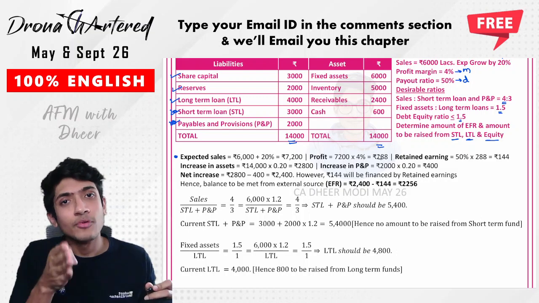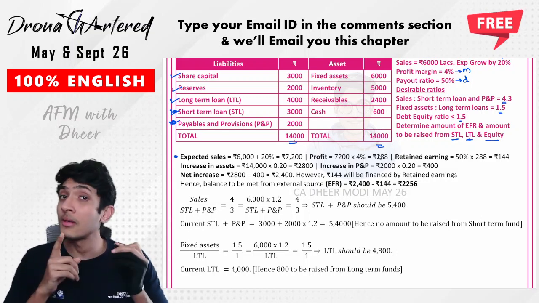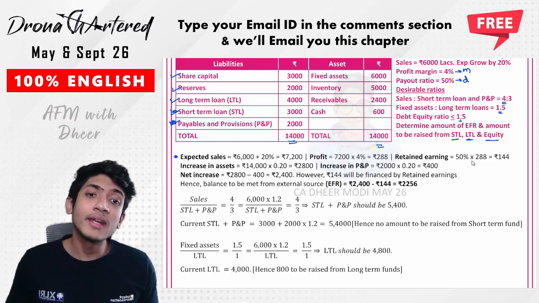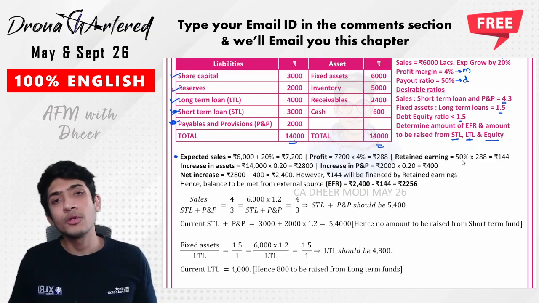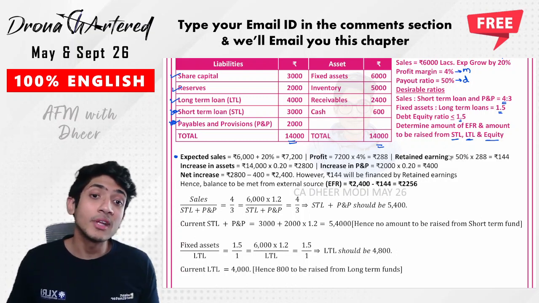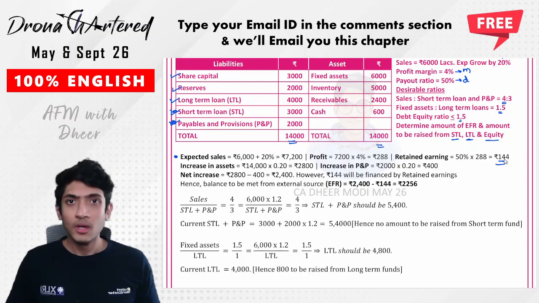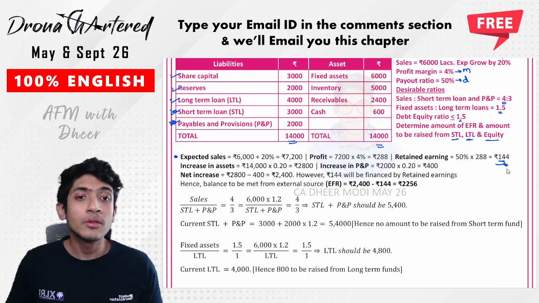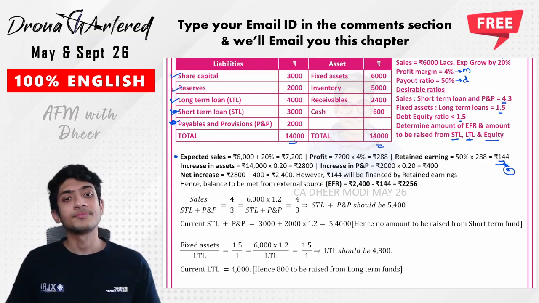But tell me, boss, have you retained all of this in the business? Answer is no. So how much is retained? You have retained only 50%, because 50% you paid out. So how much have you retained? You have retained 1 minus 50%. So 50% into 288 and you get 144. Okay, I hope this is clear. So this 144 is your third part of the formula.